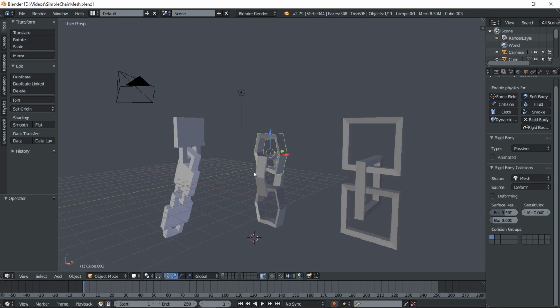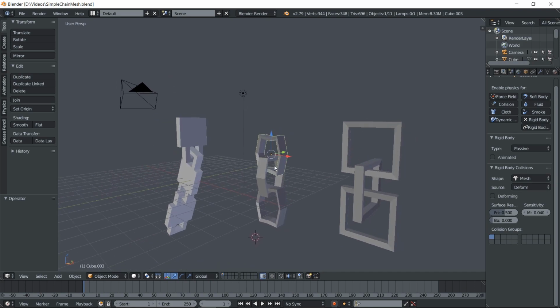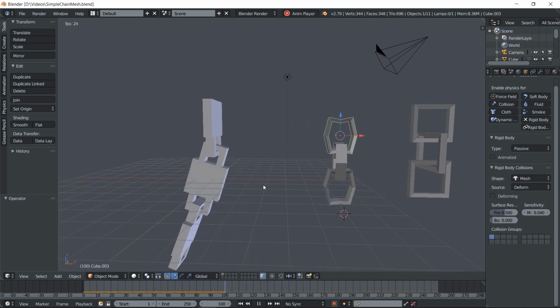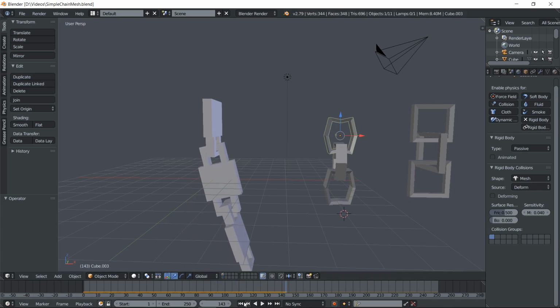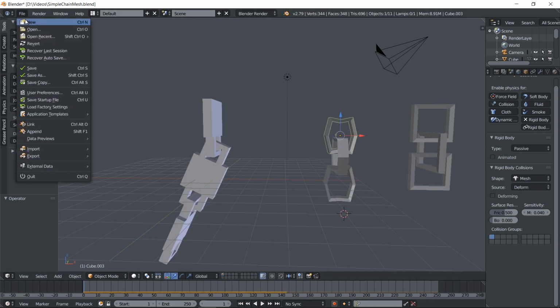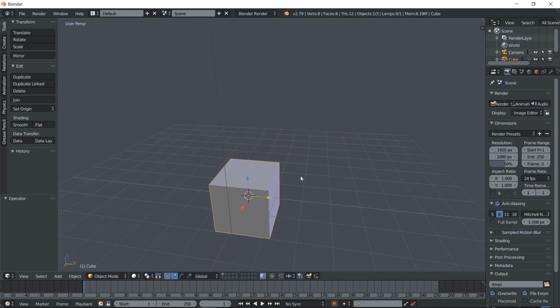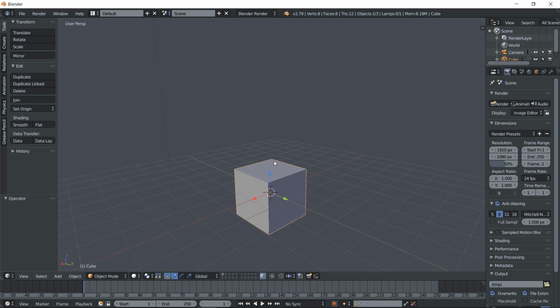Today we will make a simple chain with a cube. Okay, this will look like this. First, we will need to make a new file.